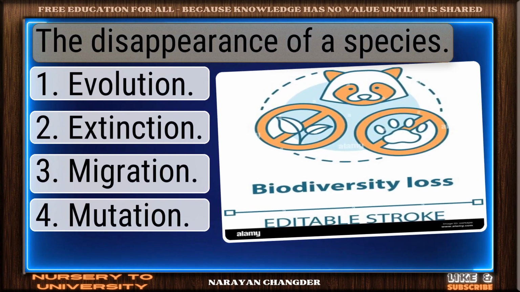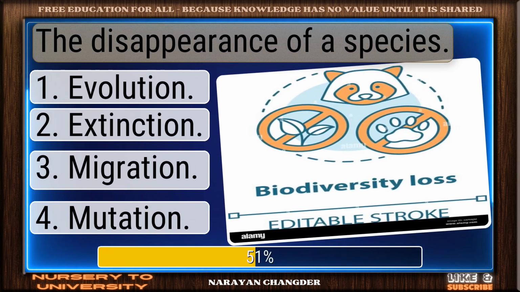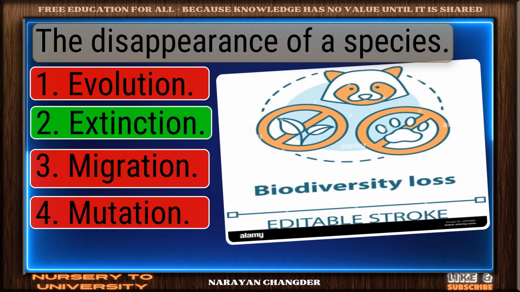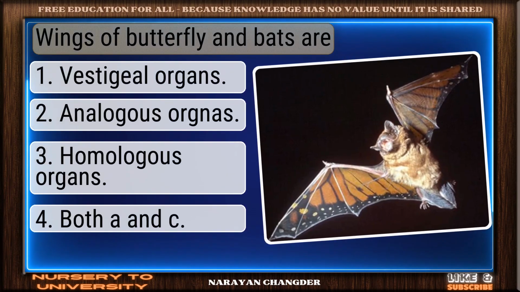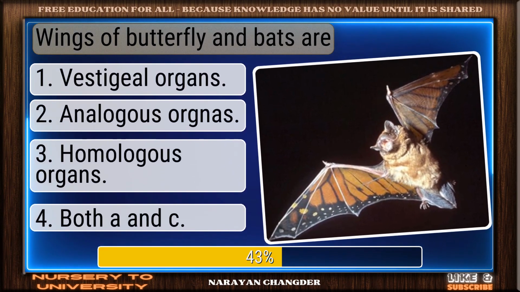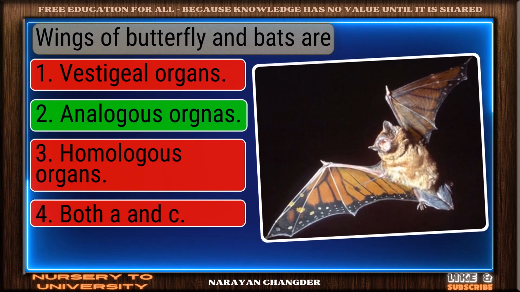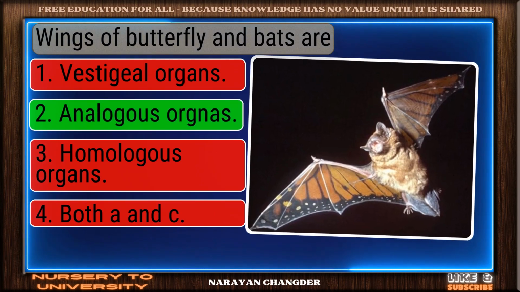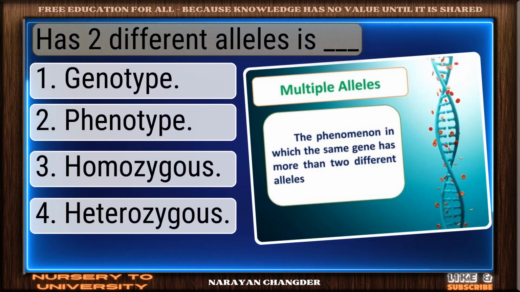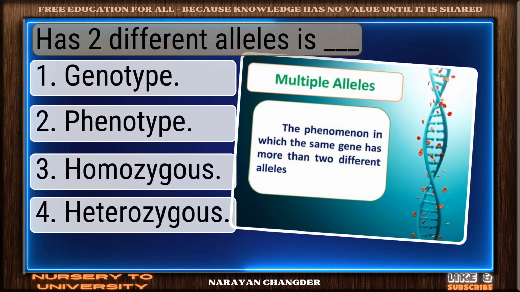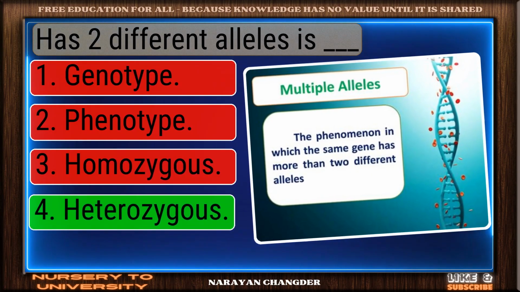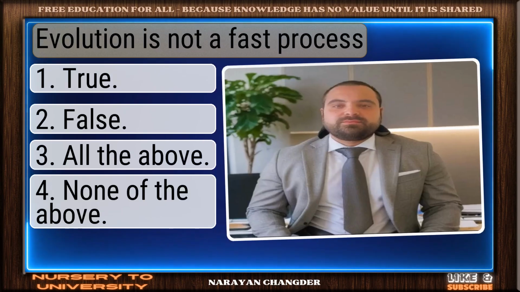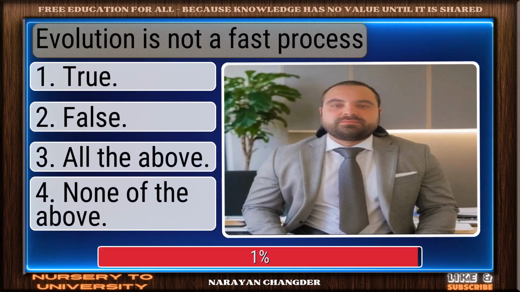The disappearance of a species. Well picked. Extinction is correct. Wings of butterfly and bats are? Excellent choice. Analogous organs is right. Has 2 different alleles is dash. You chose heterozygous. Correct.